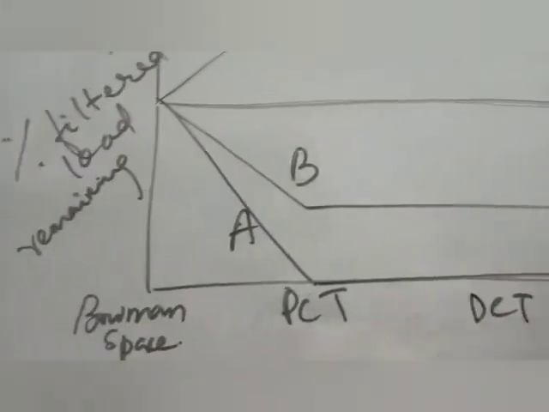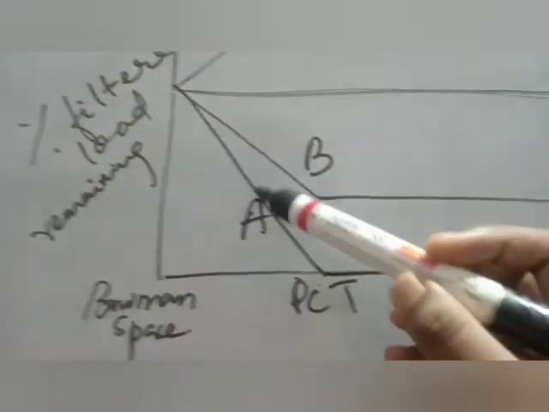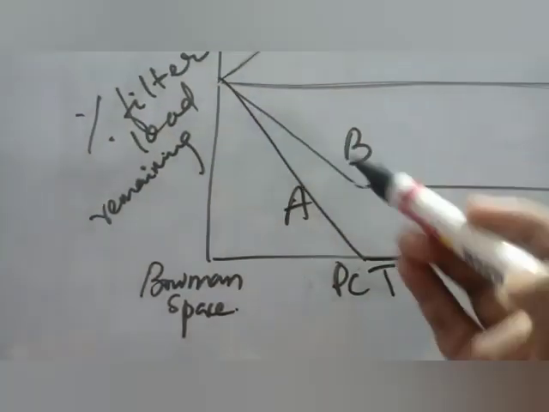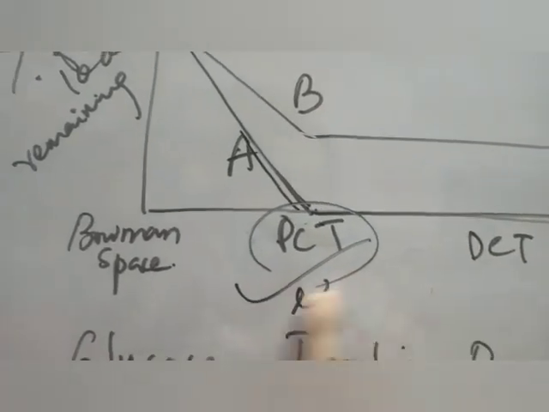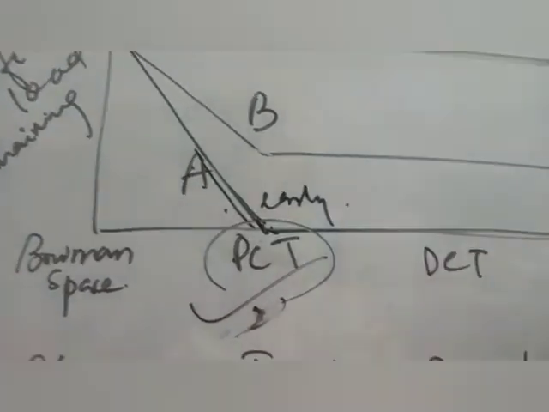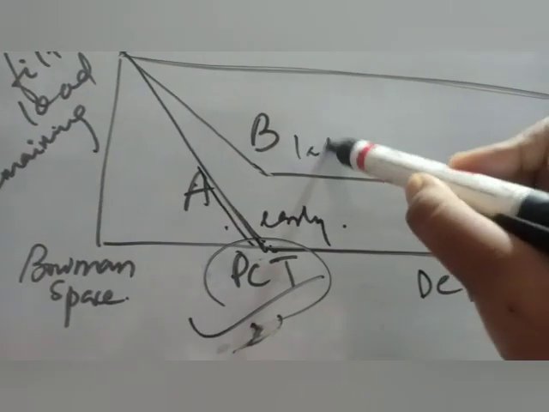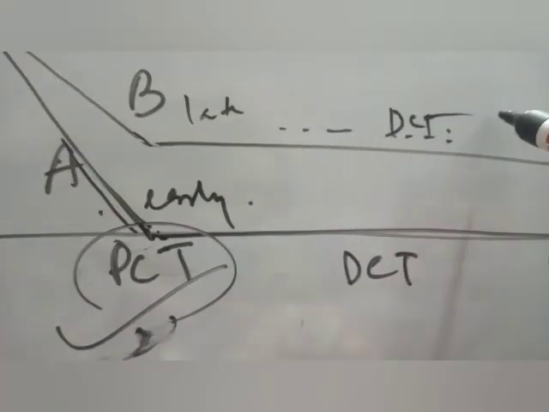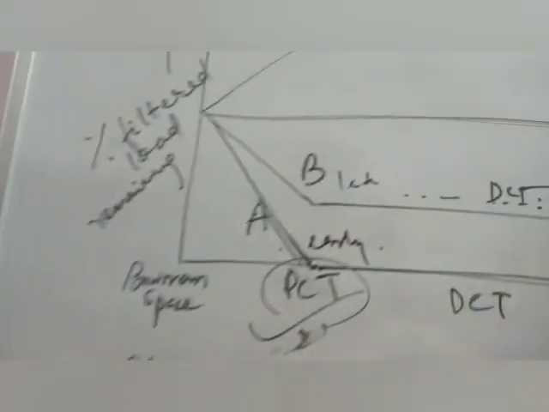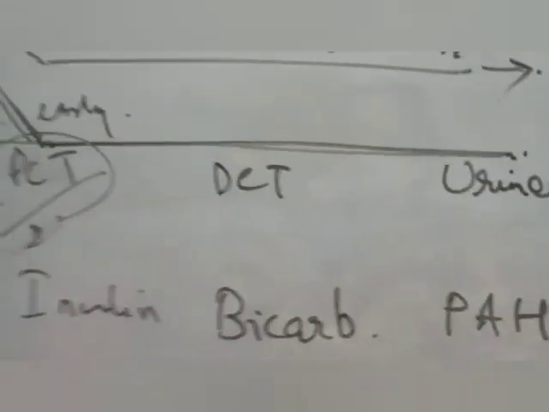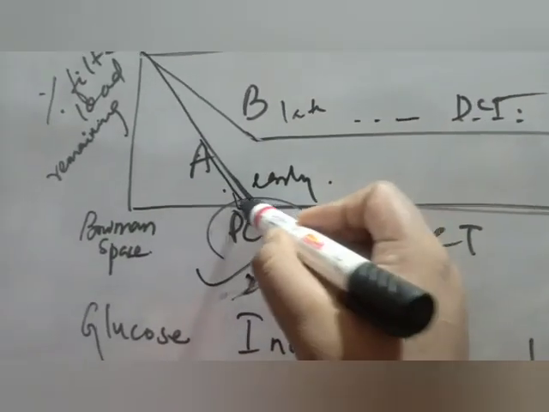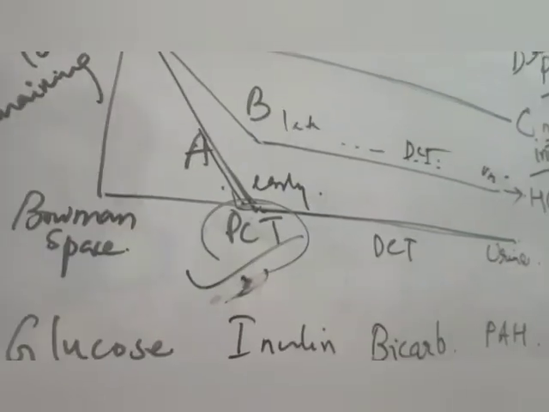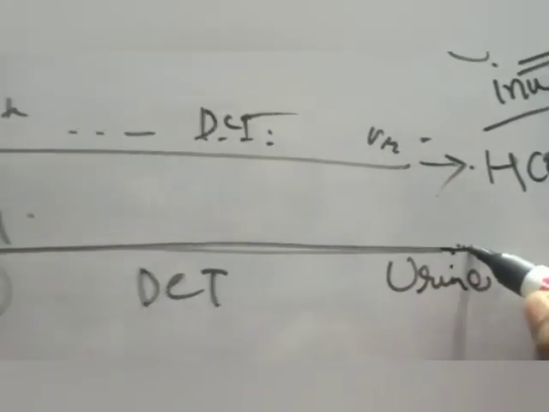So now it becomes confusing. Here you see the concentration in the urine is increasing, but the point is this is a steeper one. This means it is happening in the early part of PCT. It is reabsorbed in the early PCT and then it's done. But this one signifies the late PCT, and it also continues a little bit gradually in the DCT and urine. So which one does B symbolize? Tell me. This is the graph for bicarbonate. And this one, glucose is absorbed very early in the early PCT, and it's done. So this one is the graph for glucose.